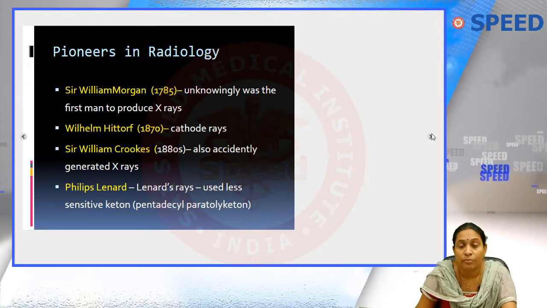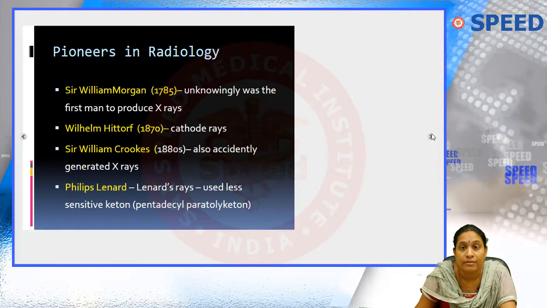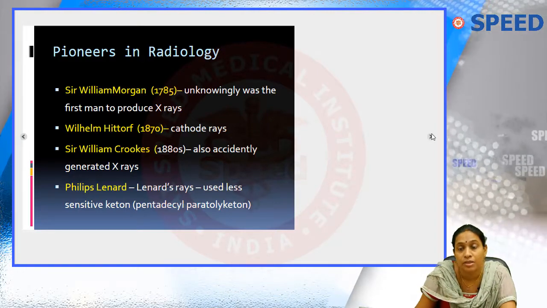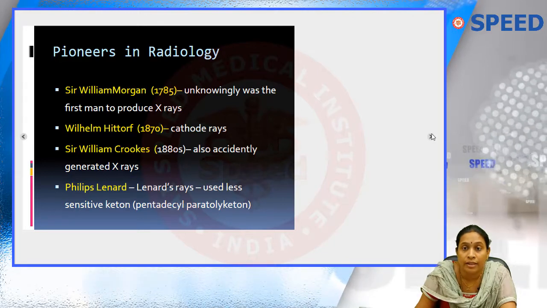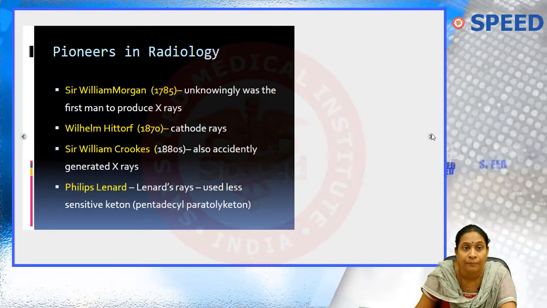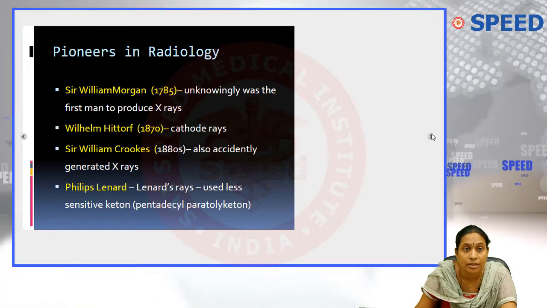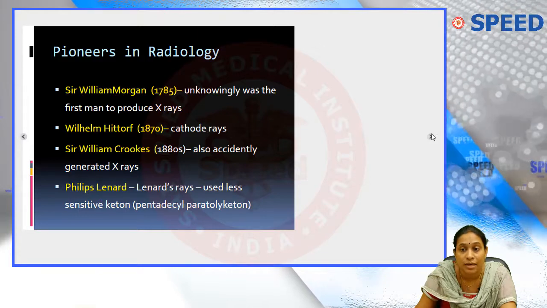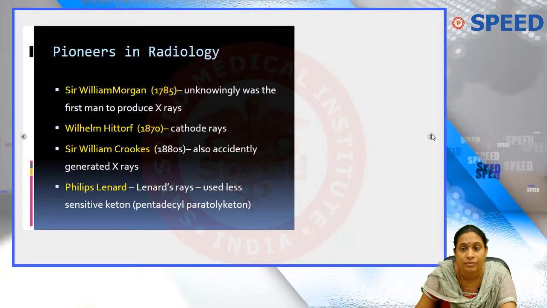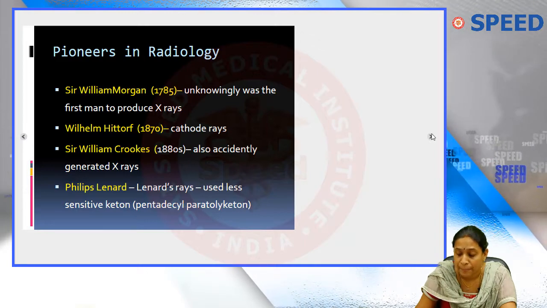Okay, so moving on to the pioneers in radiology, it was Sir William Morgan in 1785. Even before Roentgen introduced X-rays, he unknowingly was the first man to produce X-rays, and then it was Hittorf in 1870 who produced the cathode rays. William Crookes also accidentally generated the X-rays, and Phillip Lenard, it's called the Lenard rays, and it uses a less sensitive ketone, which is called pentadecyl paratolyl ketone.